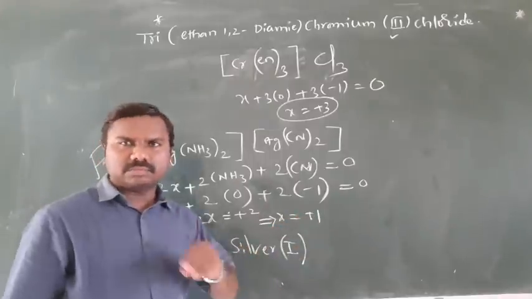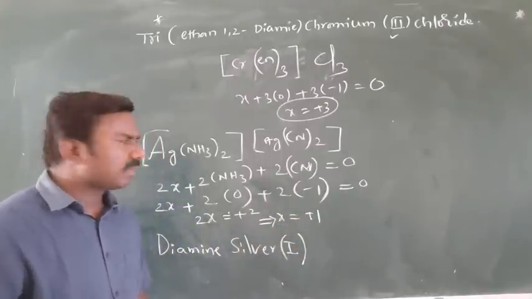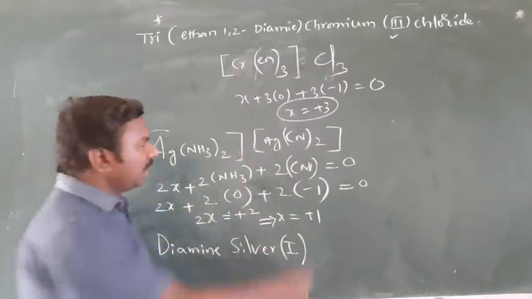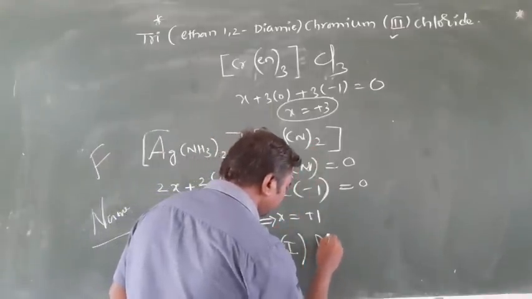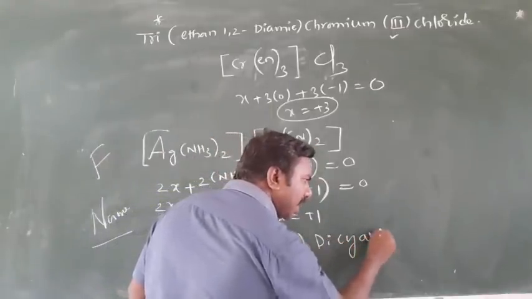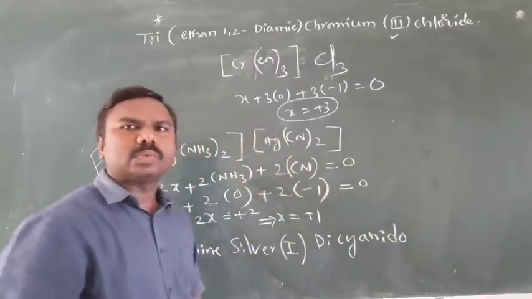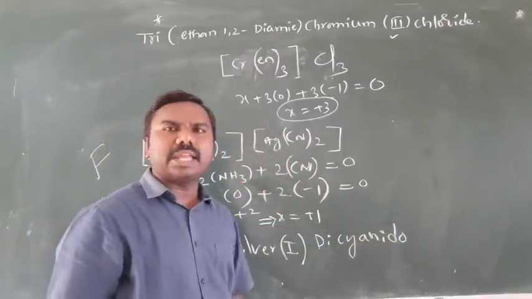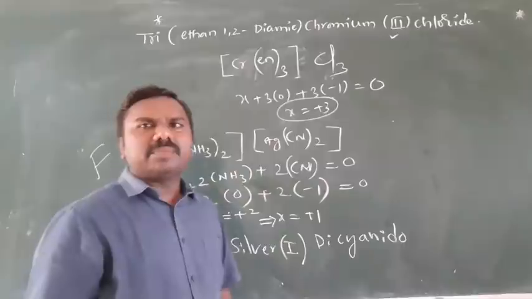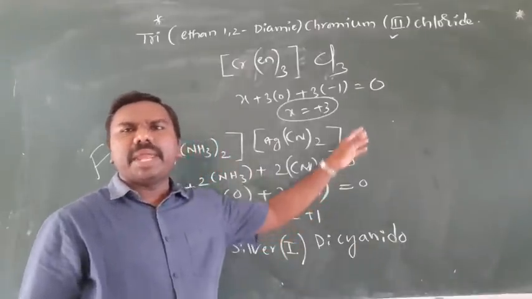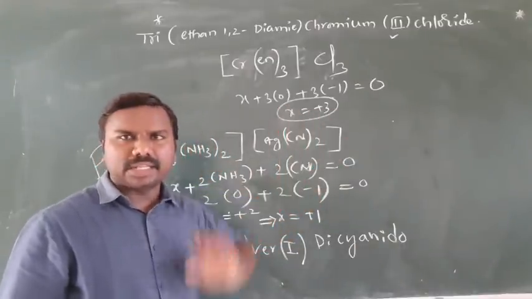Argentum or silver, both are correct. 1. Then the anion. Di. Cyanide is taken as cyanido. Argentum it is, argentate, otherwise.